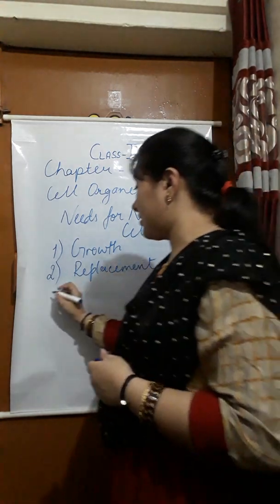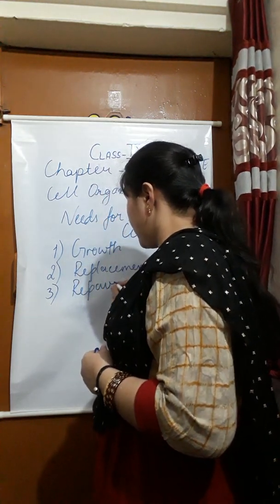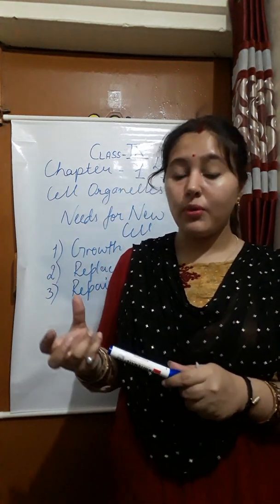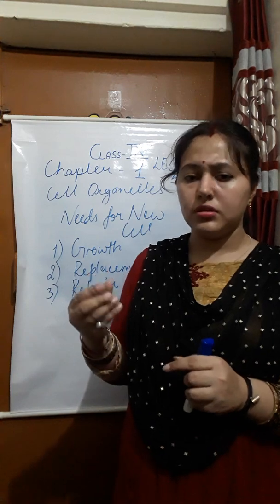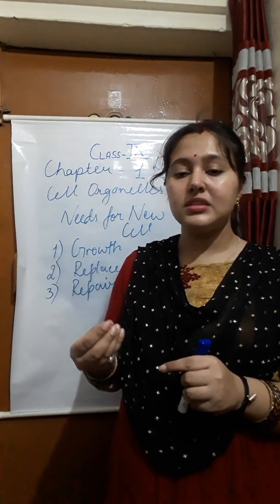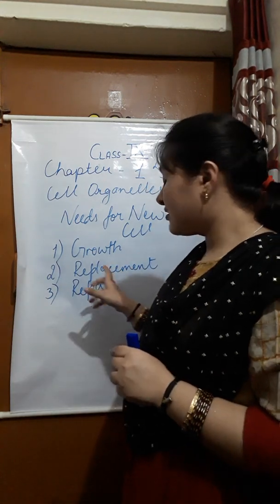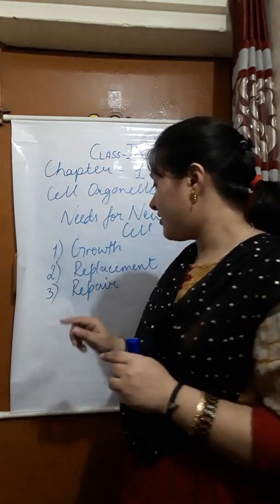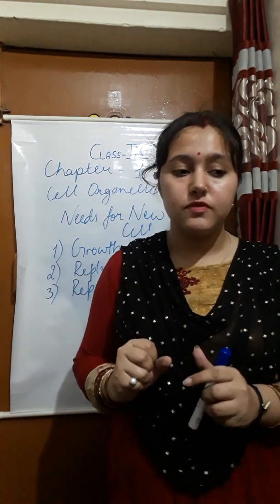Then for repair, like when we have cuts or wounds. If we have a cut, after 2-3 minutes or 5 minutes, the blood stops there and we have a clot there. So there the cells replicate themselves and repair the cut part or the wounded part.